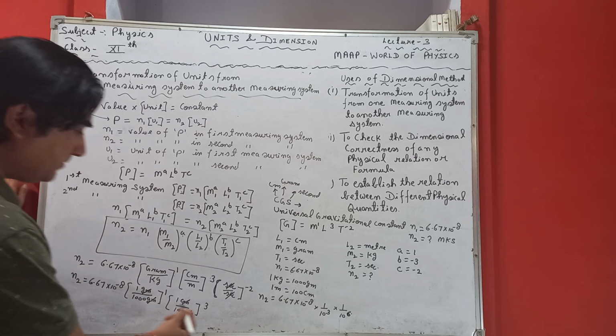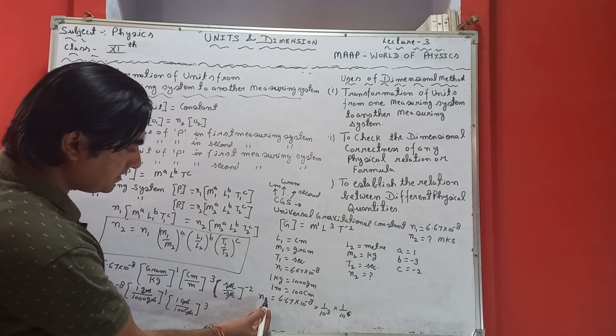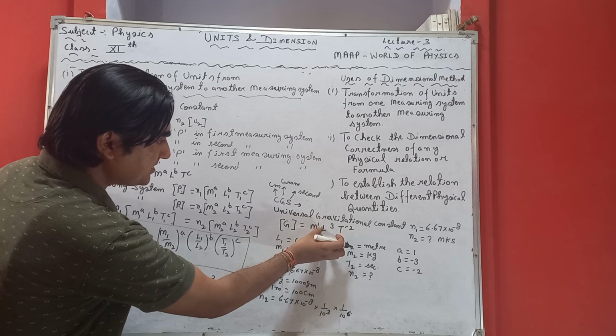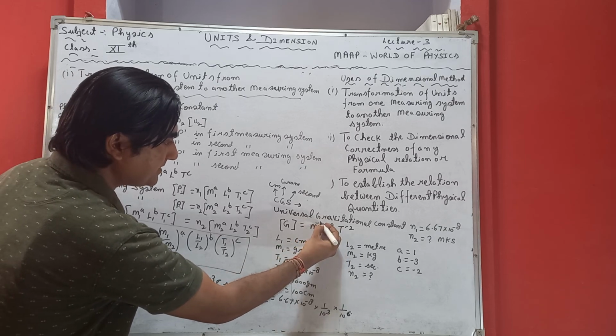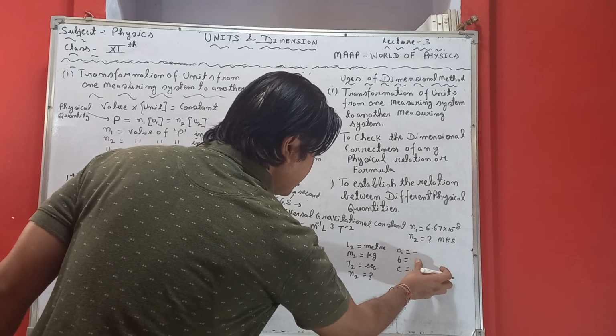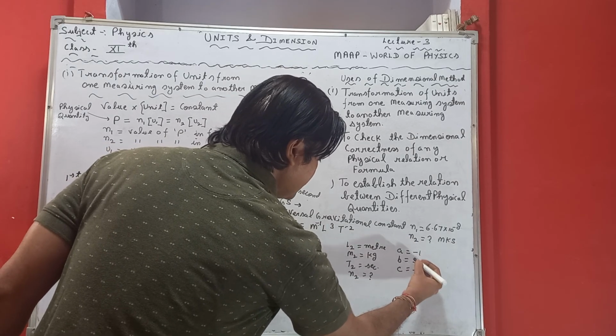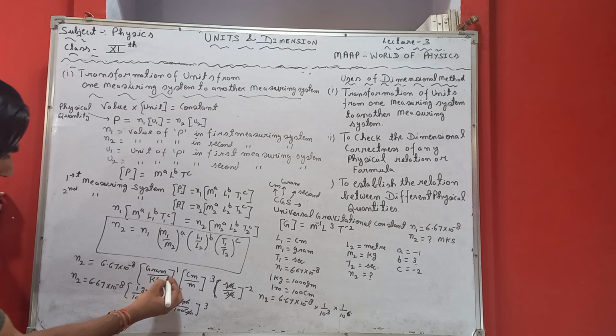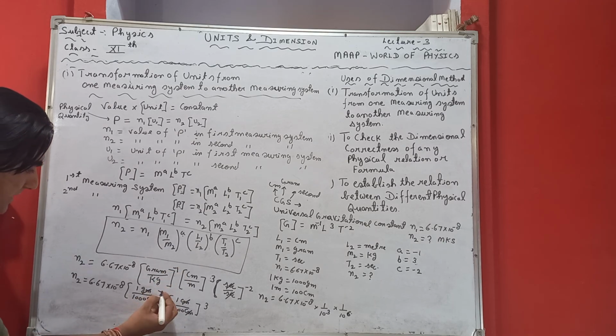So we can say that the dimensional formula is M raised to power minus 1, so the value of A is minus 1. I have written something wrong here, and this is 3. So here it is written minus 1, so it is minus 1 and it can be written as 3.